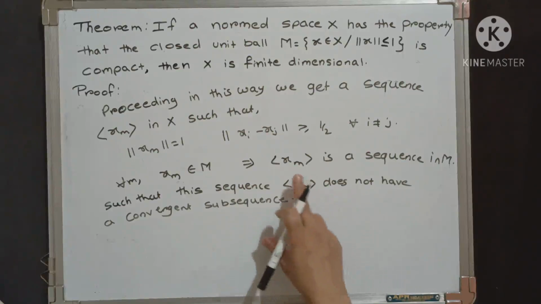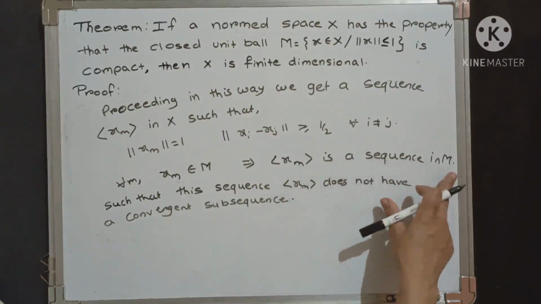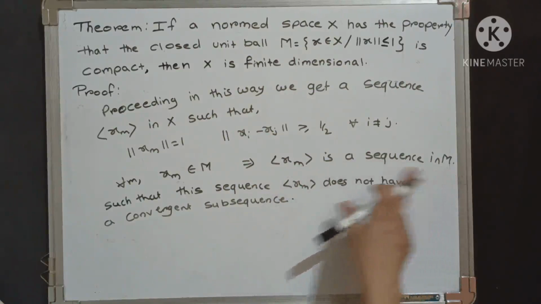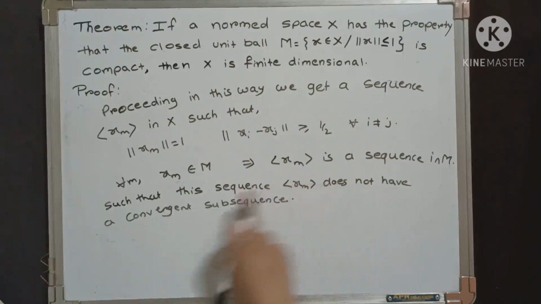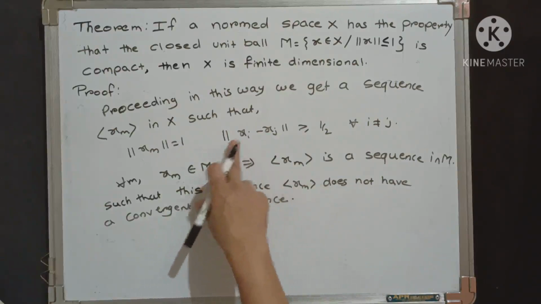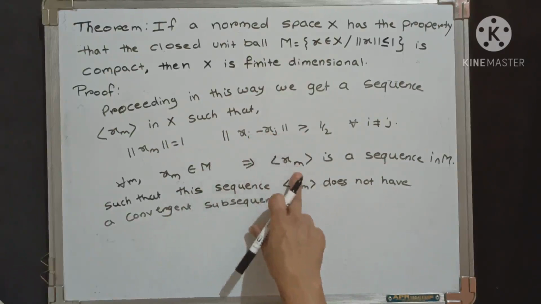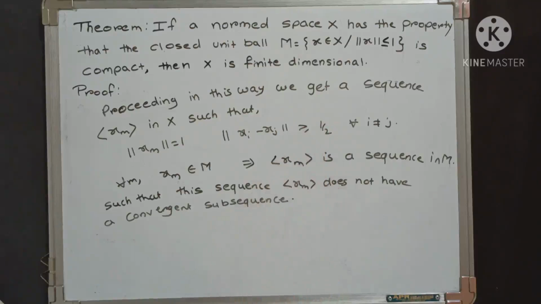But here we get a sequence xm in capital M that does not have a convergent subsequence, because the difference between any two distinct elements of this sequence is always greater than or equal to half. This gives a contradiction to the definition of compactness.